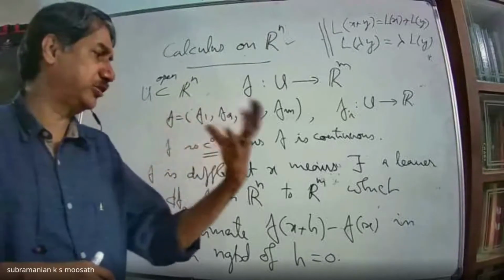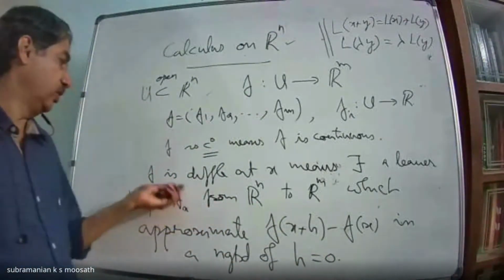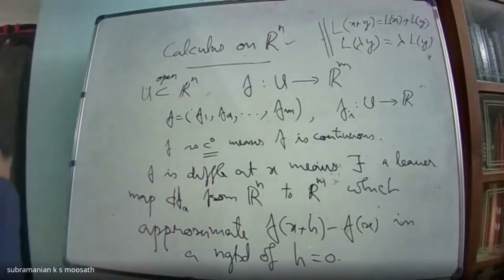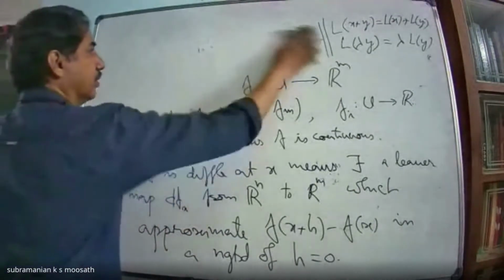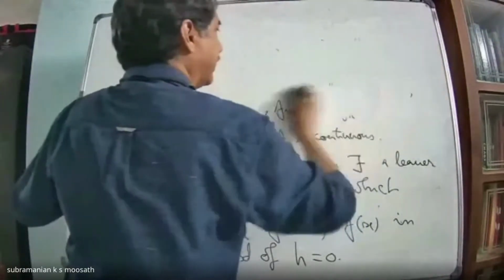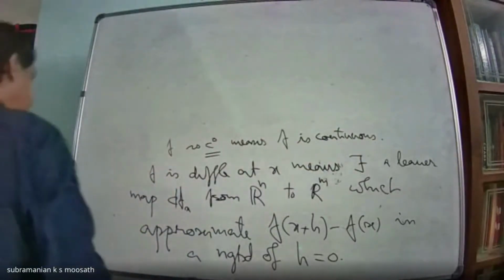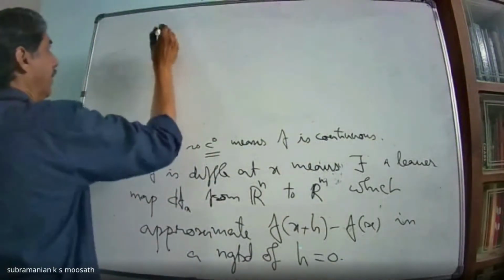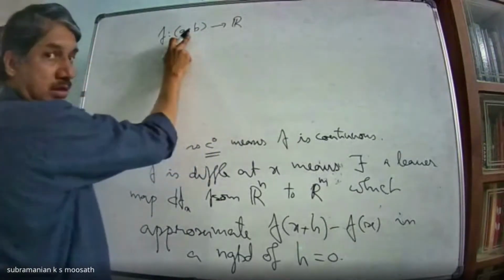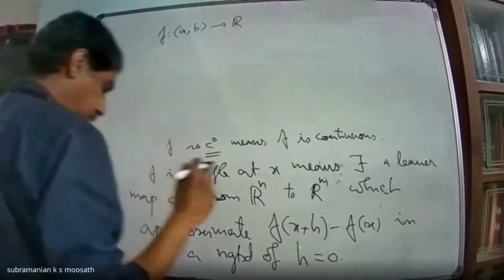Then as h tends to 0, what is happening to the function? That change is going to give you the linearization of the given function. You might have seen it in this form. In the case of one dimension, that means f is from an open interval (a,b) to R. This is an open set in R, the Euclidean space with n equal to 1.